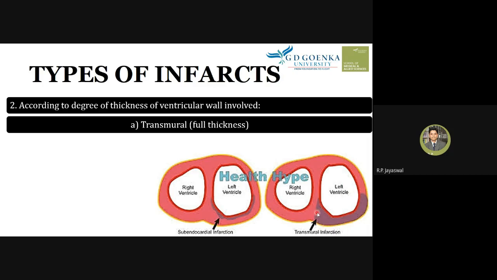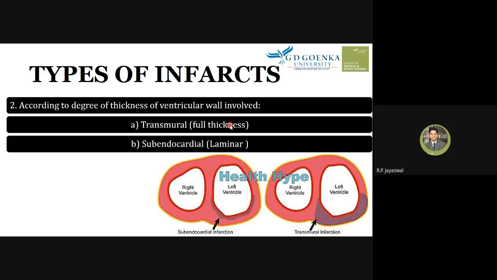This is the left ventricle. So the entire muscle of the left ventricle is involved and affected, which undergoes tissue damage, and this is called a transmural or full thickness infarction.